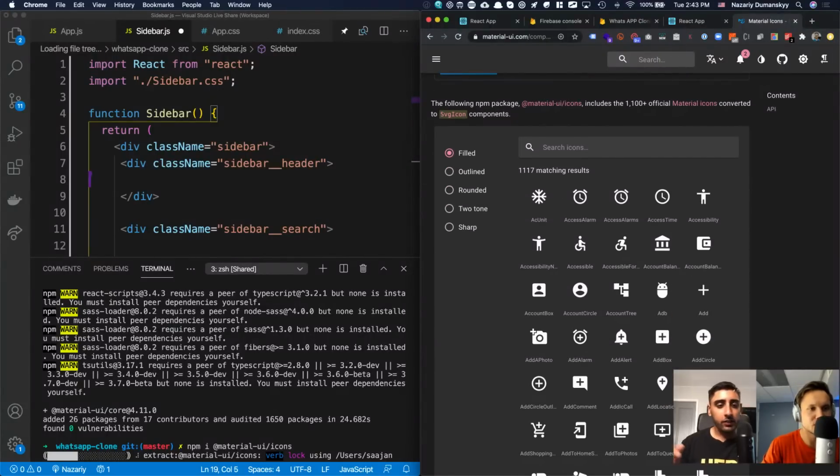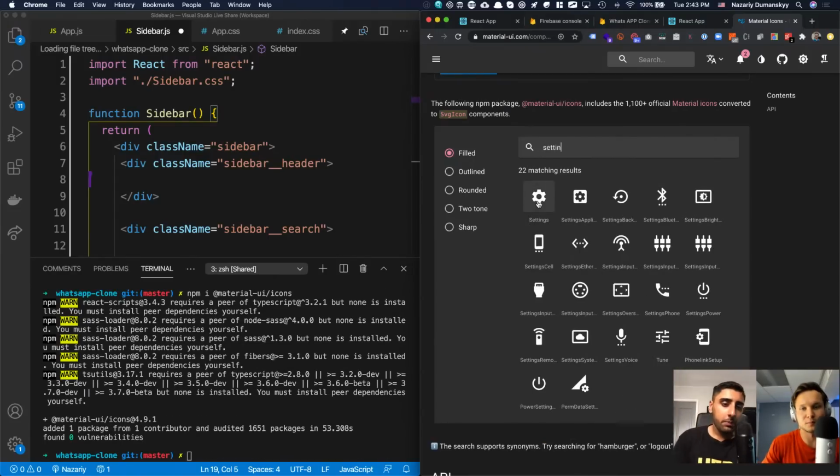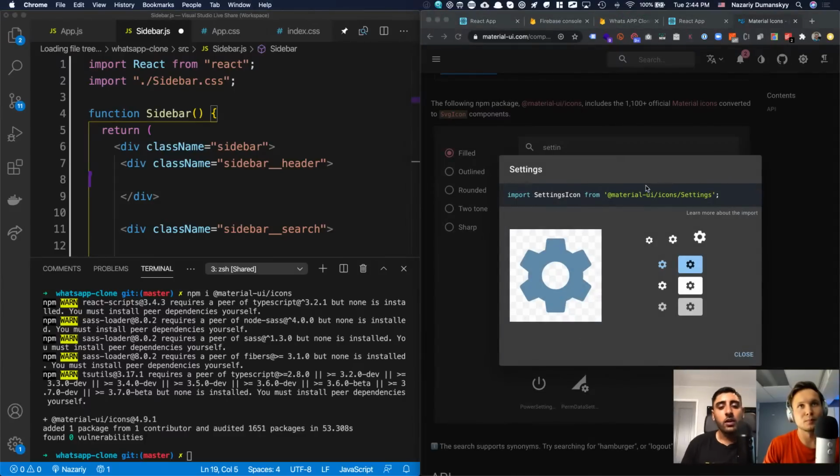Yeah. So now inside where it says search icon, for example, if we need, let's say, a settings icon, you type in settings inside of here, and then you'd get the icon. If you click the icon, you'd get the import code that we would then use to pull that into our app. Because we installed the icons, we can write that in our app, and it will work as we expect it to. Whenever we're doing this tutorial, you're going to see me doing a bunch of imports, and that's how we found them. So if you guys are wondering how, that's how we do it. Got it. Awesome. Nice.